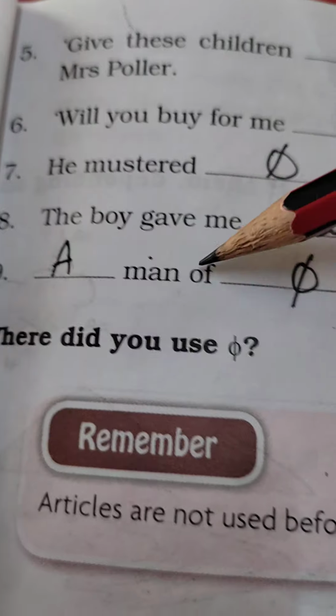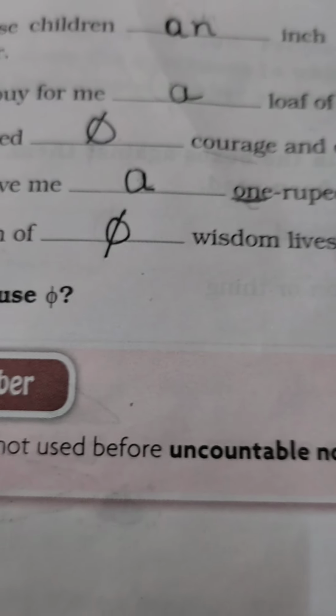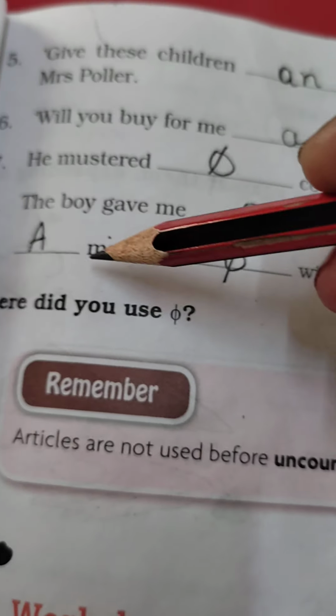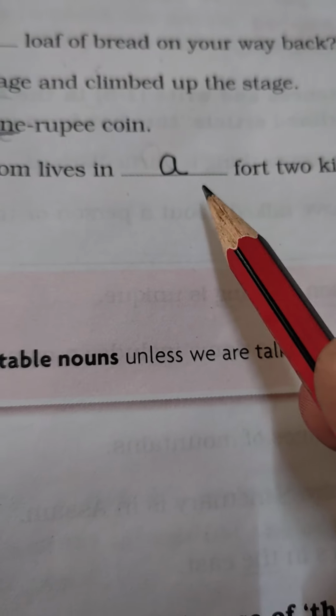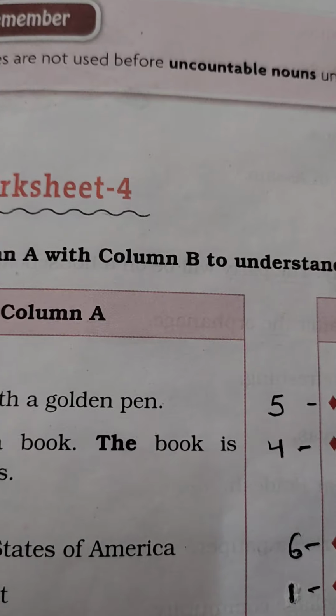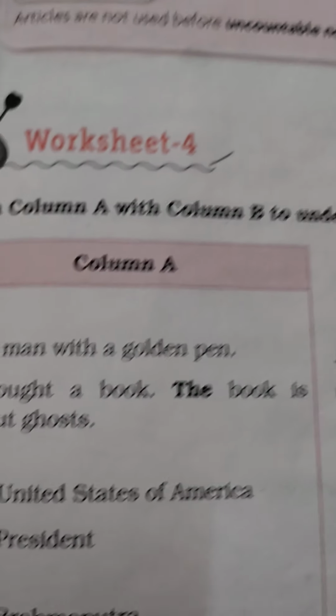Next is, dash man of dash wisdom lives in dash fort 2 kilometers from here. Now, a man of wisdom. With man we will use A here, and with wisdom we will not use any article, and lives in a fort. Clear? Now this worksheet 3 is clear? Yes. Now we will move to worksheet 4.